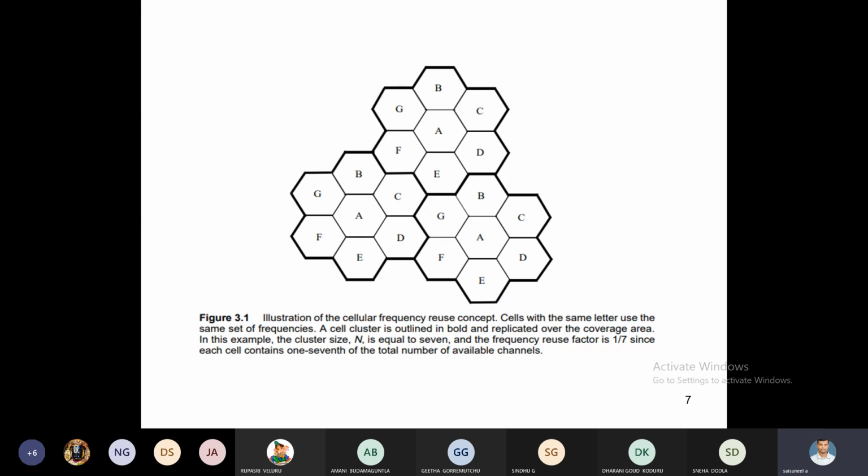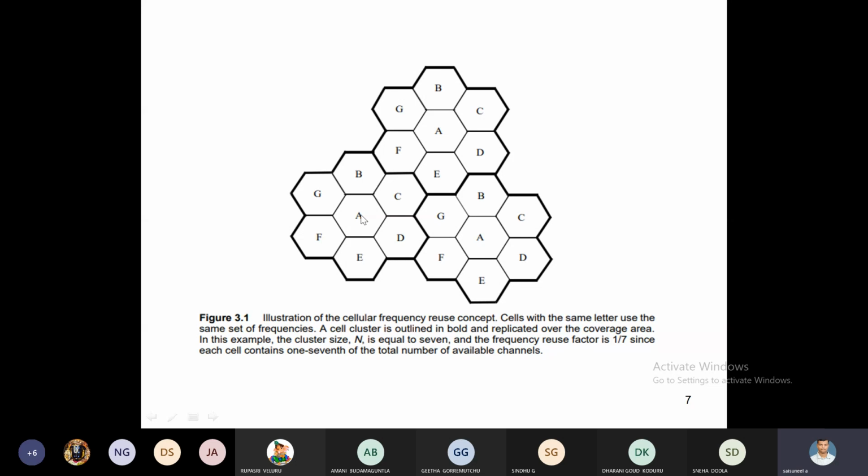Just see this figure. What is the cluster size? Capital N. Here N equal to 7, that is A, B, C, D, E, F, G. This is one cluster, N equal to 7. The same can be replicated 3 times. Again here A is used, somewhere again A is used, but not in an adjacent cell. If A is used in adjacent cells, we get co-channel interference.